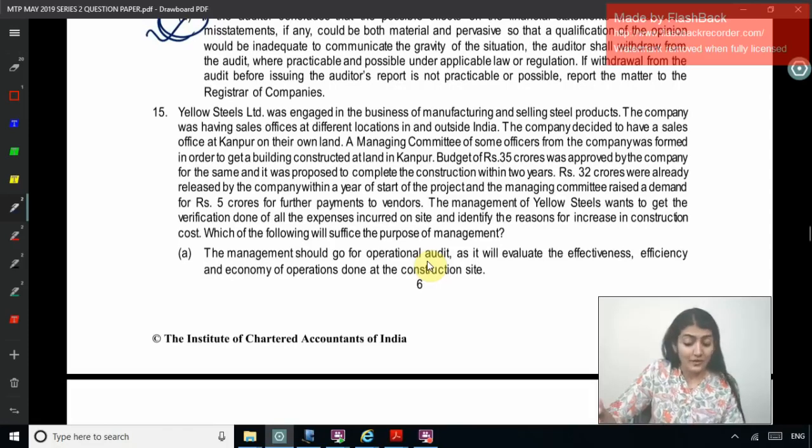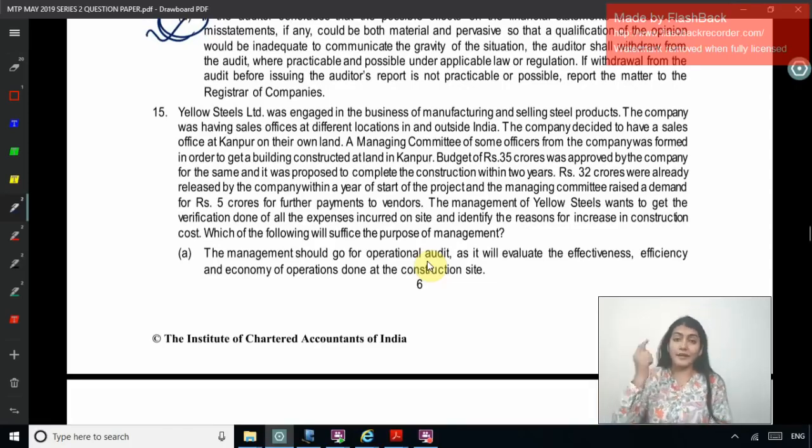32 crore were already released by the company within a year of the start of the project, and the managing committee raised a demand for 5 crore for further payment to the vendor. The management of Yellow Steel wants to get the verification done of all the expenses incurred on site and identify the reasons for the increase in construction cost. Which of the following will suffice the purpose of the management?